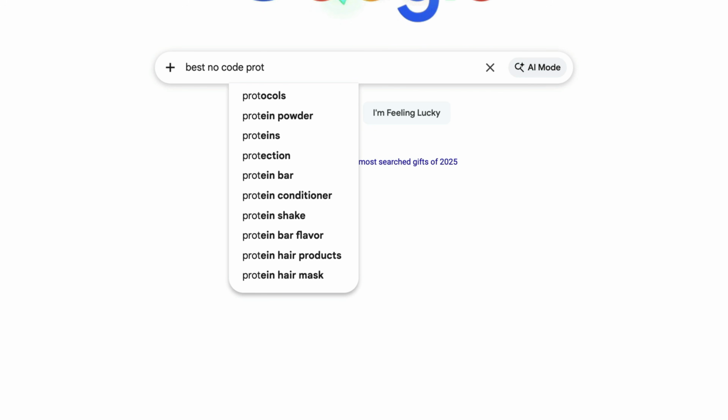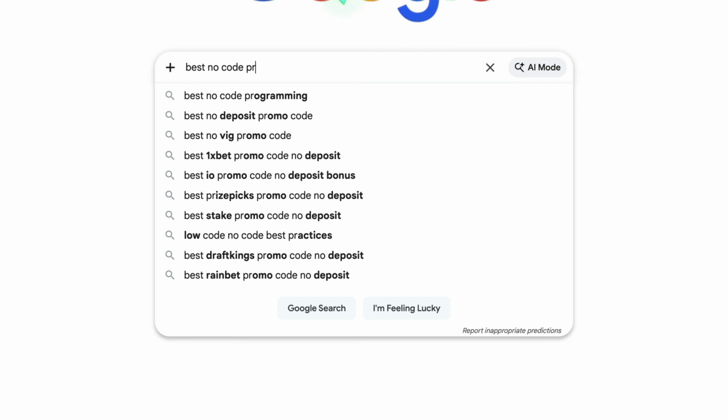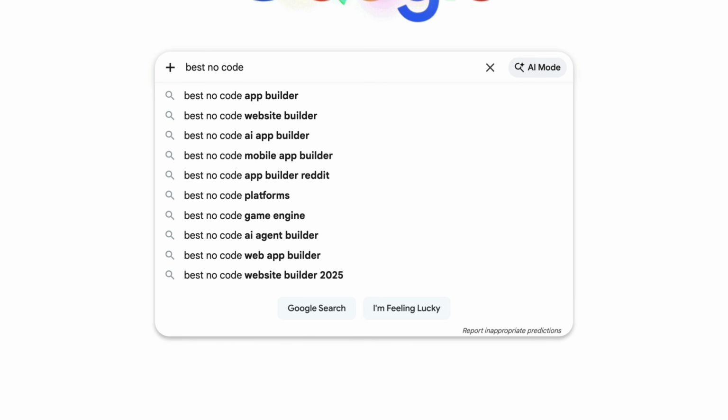But if I look up no code prototyping, there's nothing. So that is actually not a good keyword to go after, even though Claude gave it to us. But it gave us the idea, and as we were typing, if you notice, there are actually other things related to that keyword that people are actually searching. So in this case, if I backspace and I do best no code space, you can see best no code app builder, best no code website builder, best no code AI app builder. And these are actually things that people are searching. And I actually really like this one, best no-code AI app builder. So let's search that one.